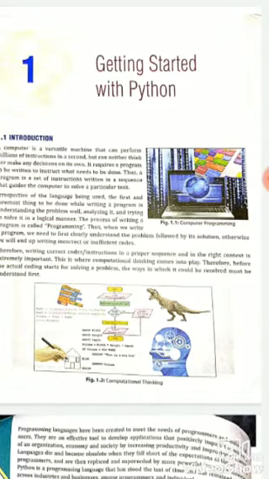In getting started with Python, first an introduction is given. The introduction describes what a computer can do, and irrespective of the language being used, the first and foremost thing to be done while writing a program is understanding the problem well.